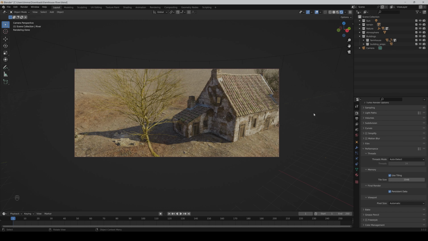Another way to speed up the viewport would be to go to the render properties, performance, and under viewport you could make the pixel size higher.